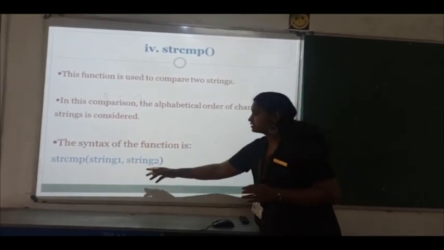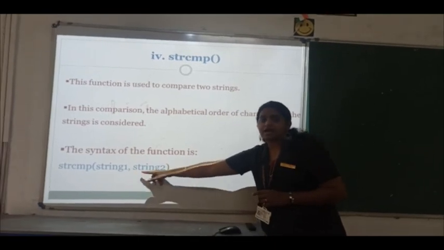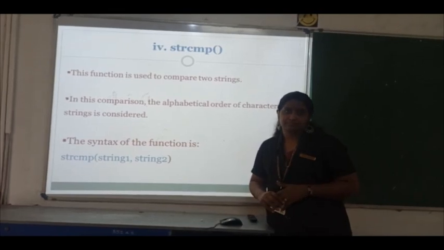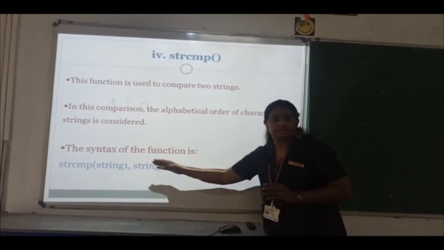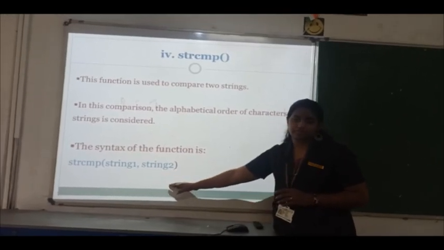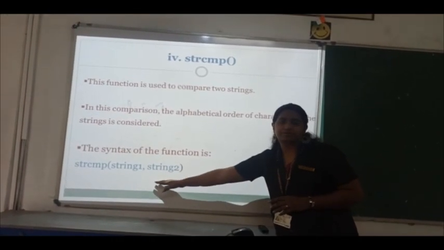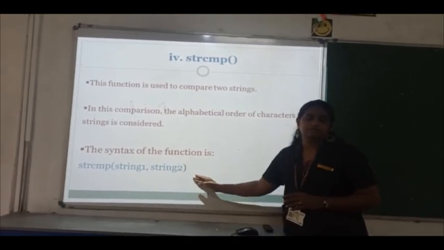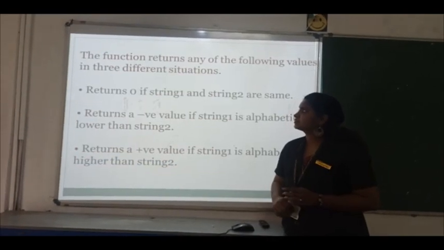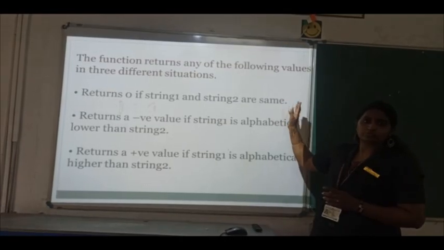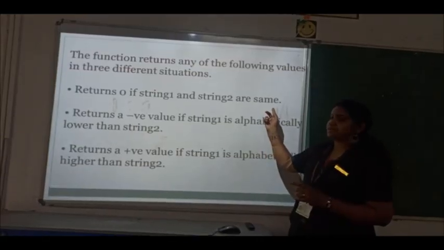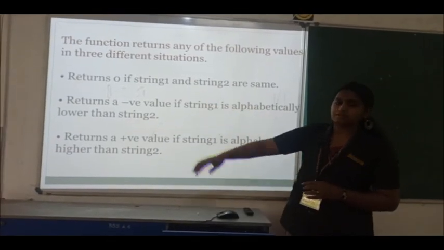If string 1 is hello in capital letters and string 2 is hello in small letters, it will compare them and treat capital letters and small letters as different. So if you are comparing two strings, string 1 and string 2, and both are the same, it will return the value 0.